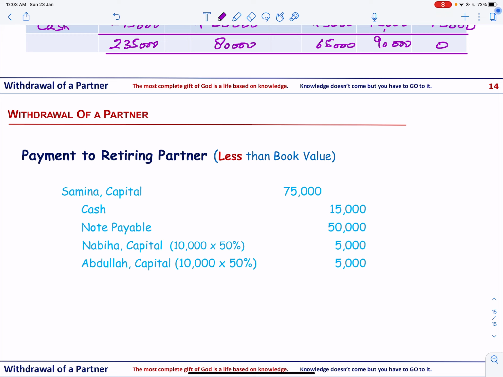We record the journal entry. Samina's capital is debit because we are settling her account by paying her cash 15,000, and there is a notes payable of 50, and the remaining balance is going to be shared by the remaining partners in their profit sharing ratio of 50% each.